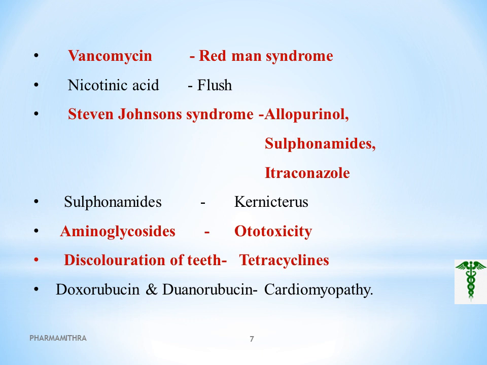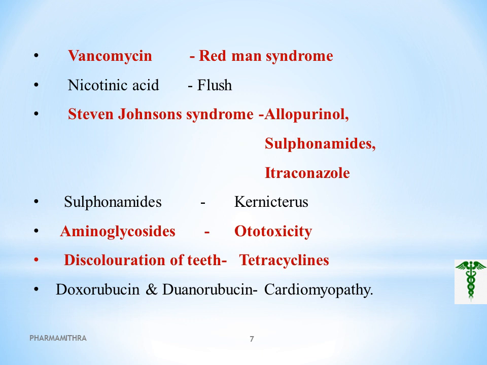Kernicterus means what? As we all know, kernicterus is a rare kind of preventable brain damage that can happen in newborns with jaundice. Jaundice means yellow coloring of the skin and other tissues. It happens when babies build up too much of a chemical called bilirubin in the blood, which produces the kernicterus condition, associated with the drug sulfonamide.